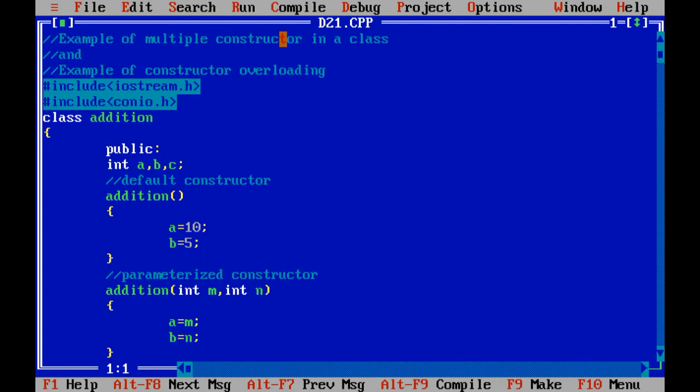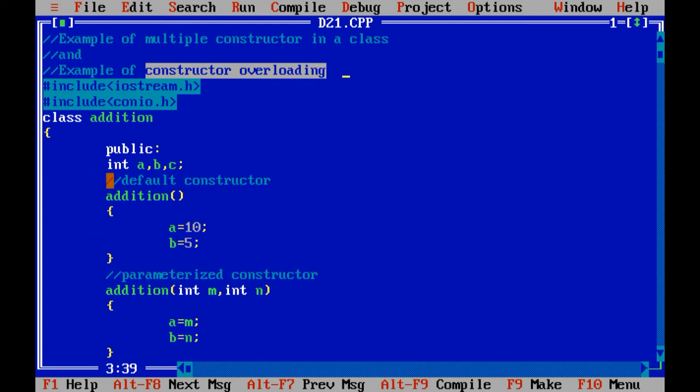So in this way you can use multiple constructors within one class, or we can say the concept of constructor overloading. Let me repeat once again that this program or concept may be asked in the 5 marks question. So you need to start with the concept of constructor. The constructor is used to initialize the value of class variables. When you have more than one constructor defined within one class, it is known as constructor overloading, or multiple constructors in one class.